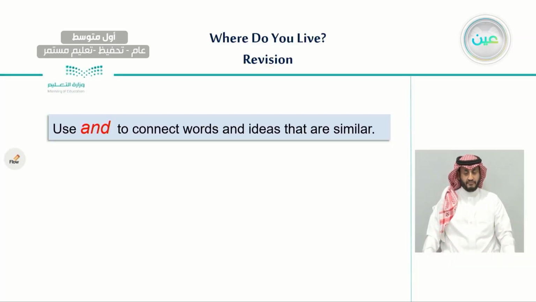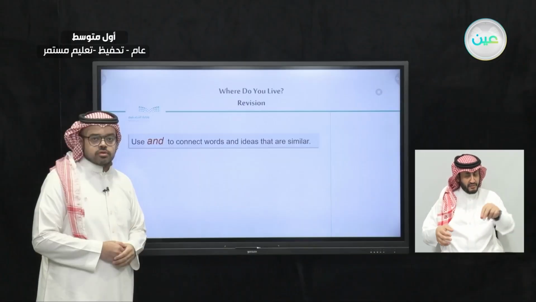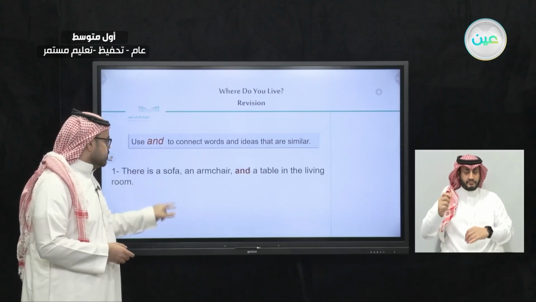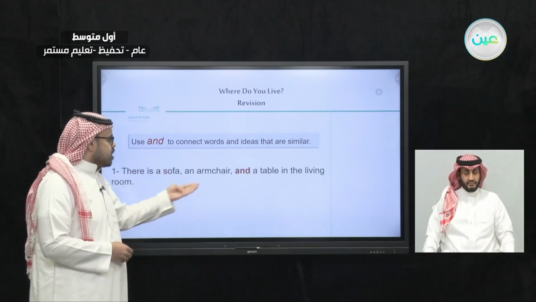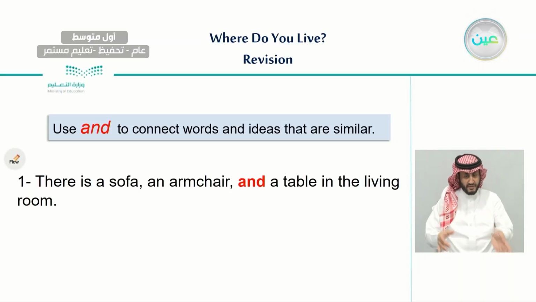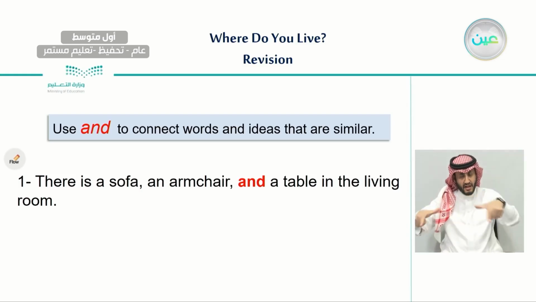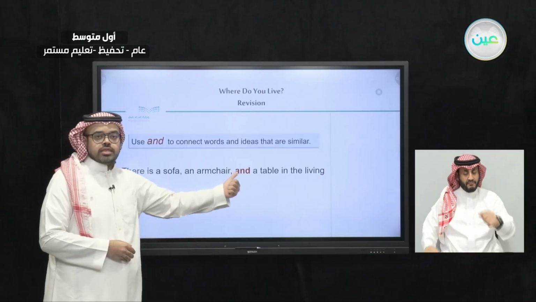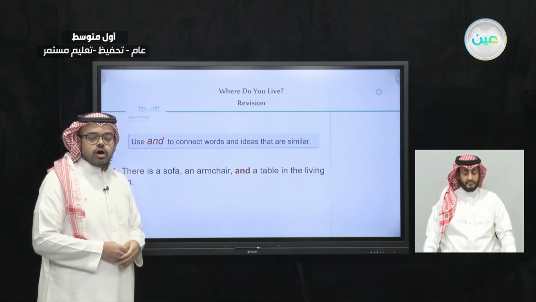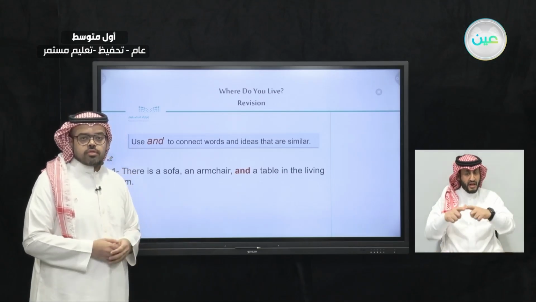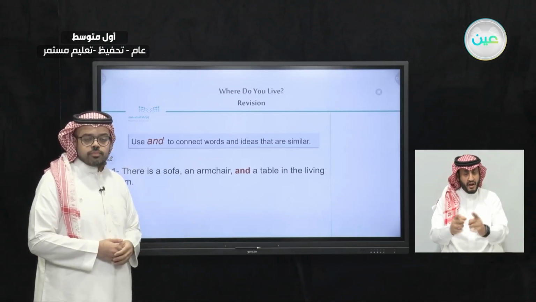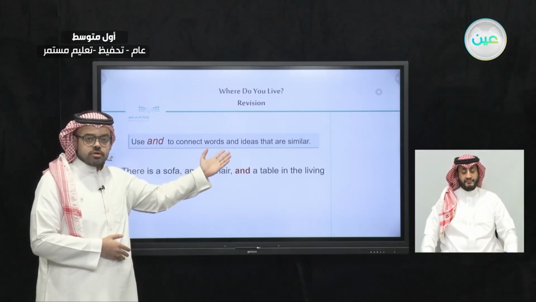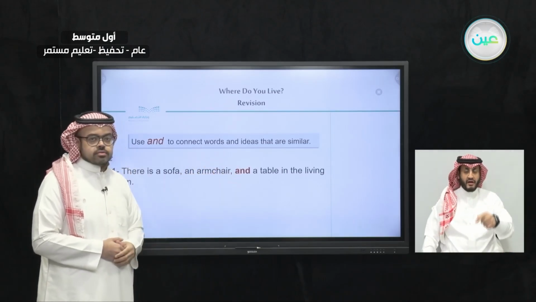First with and. We said that we use and to connect words and ideas that are similar. For example, there is a sofa, an armchair, and a table in the living room. Those are 3 similar things that we can see in a living room. So since they are similar, we use the and.